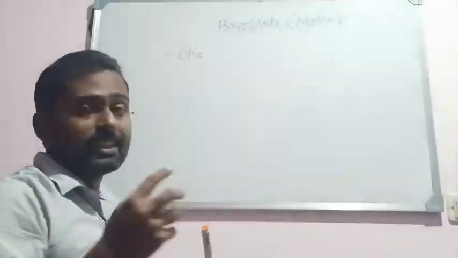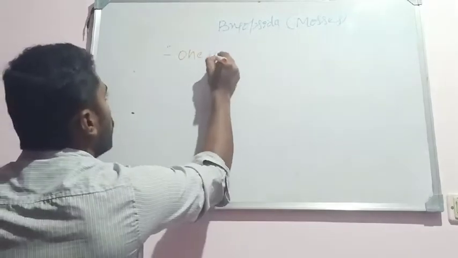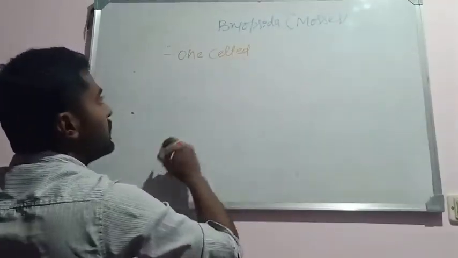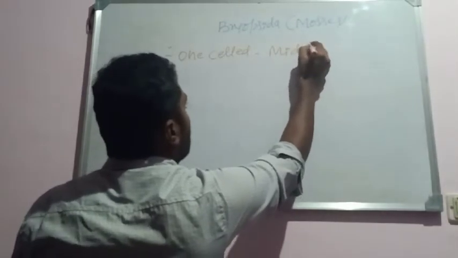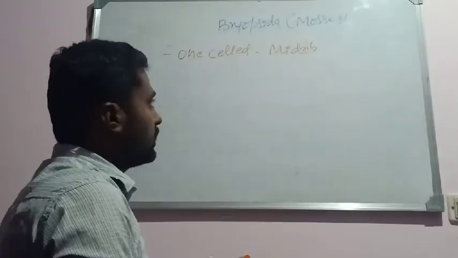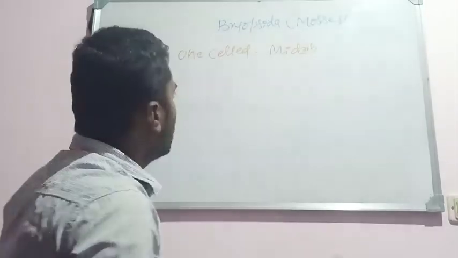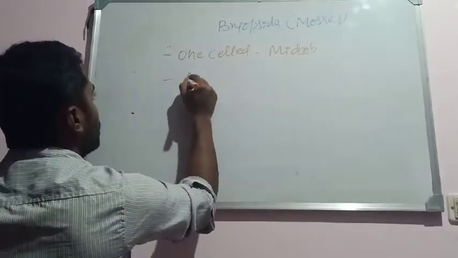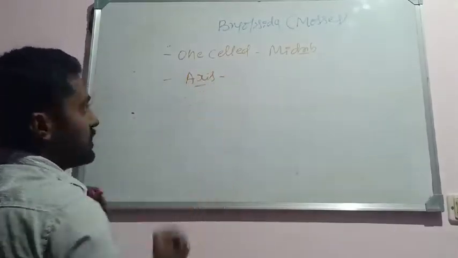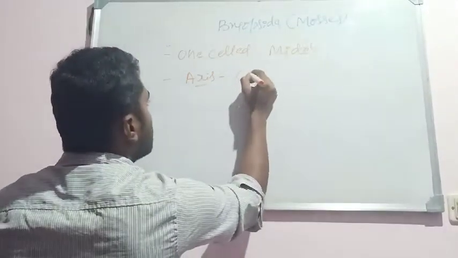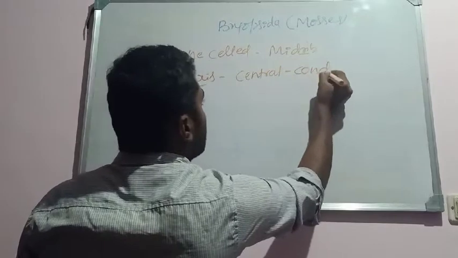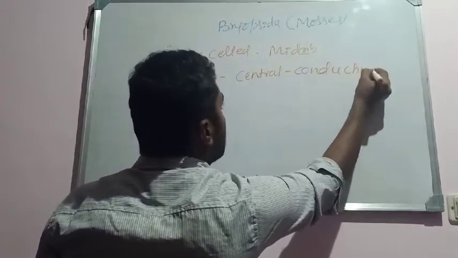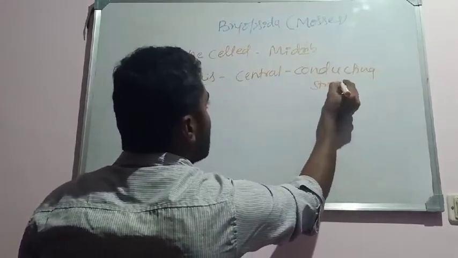They are not many cells in thickness, they are just about one celled thickness. The leaves are one celled thickness and consist of a midrib. Only one structure, that is what is called the midrib. And they bear the axis. The axis consists of a central conducting strand, but there is no xylem and phloem.